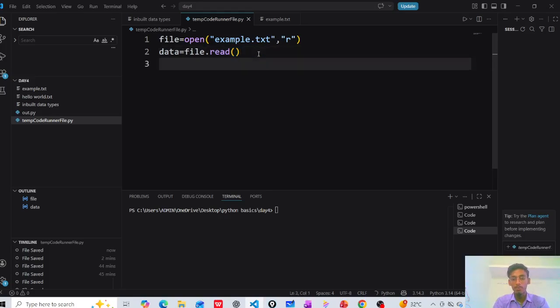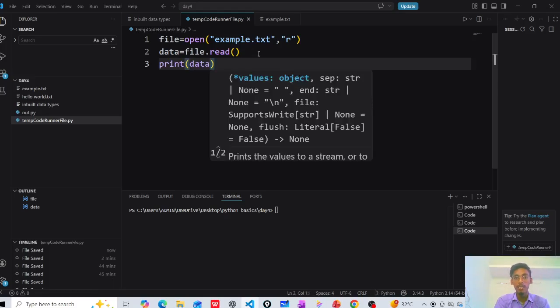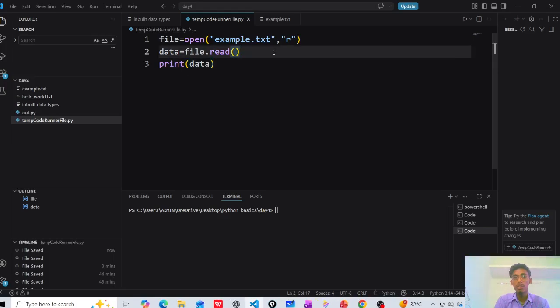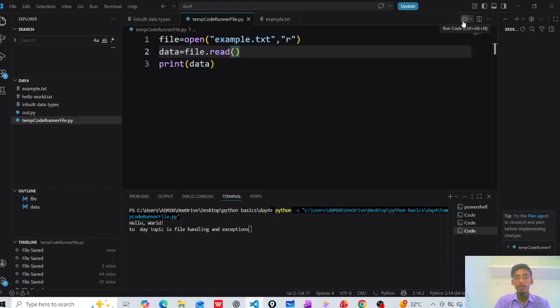Next, print data, and show me the data. Let's run this one. It will show whichever data is in the file. This is the data I entered previously: today topic is file handling and exceptions. I previously entered this in the example.txt file. This is how the file is read.